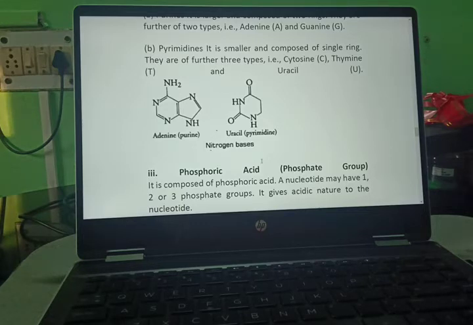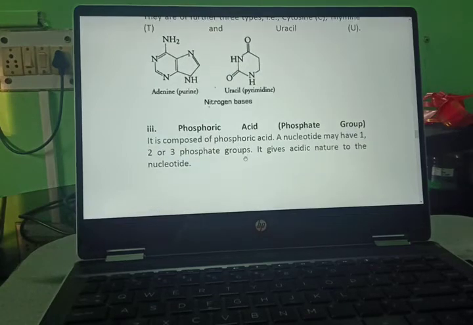Now we will study adenine, that is a purine, and uracil, that is a pyrimidine. Now we will study the different structures of both. This is NH2 and double bond, single bond, double bond, single bond, double bond, NH, NH. Uracil, O2, NH and NH, this is a pyrimidine nitrogenous base.